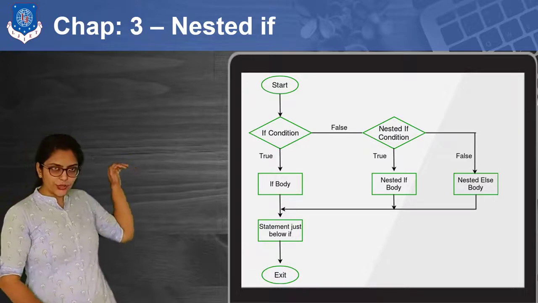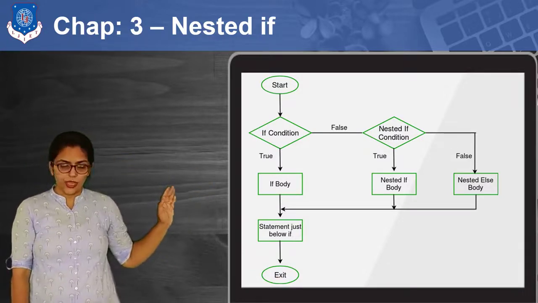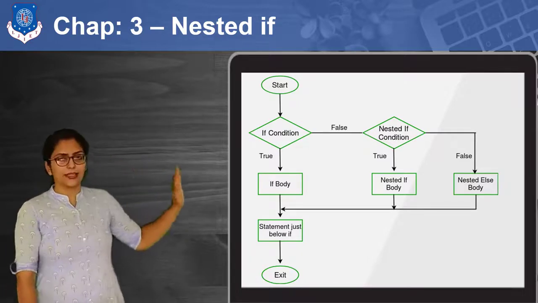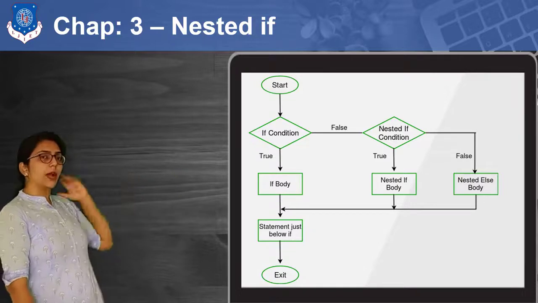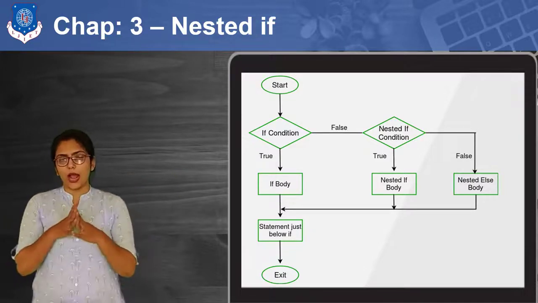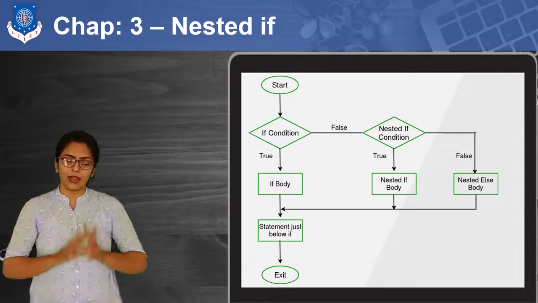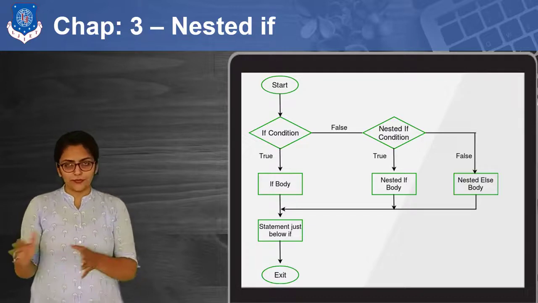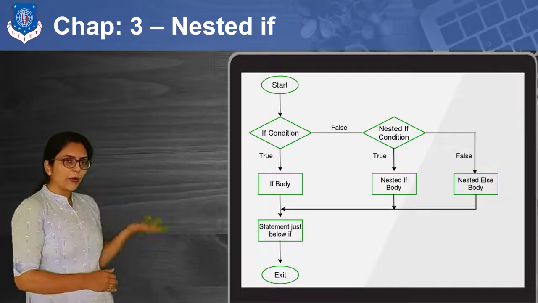If the first condition is true, then only the second condition is to be evaluated. And if it is false, then some other condition will be evaluated. We will see an example of how I can use nested if to find the maximum of 3 numbers. I will show you the program right after this video. So this is all about nested if.